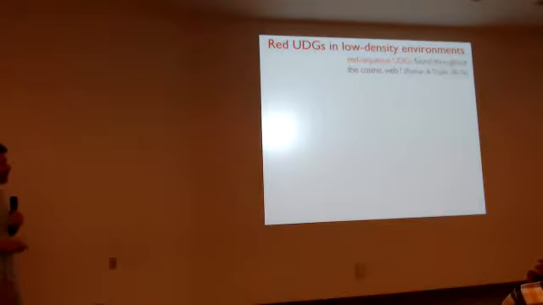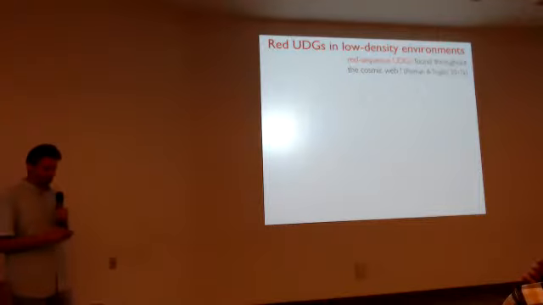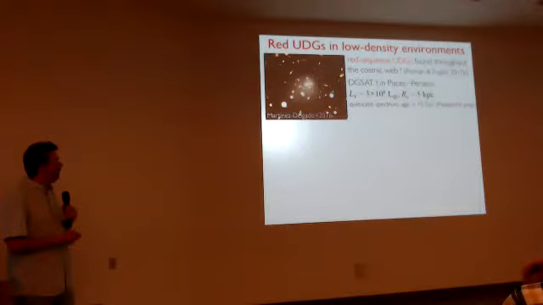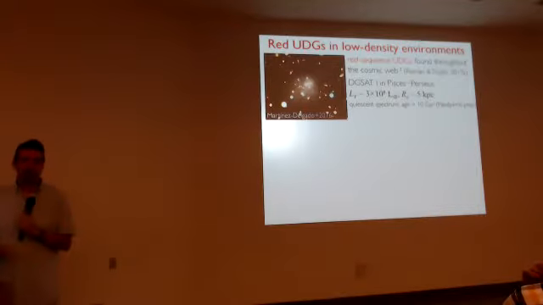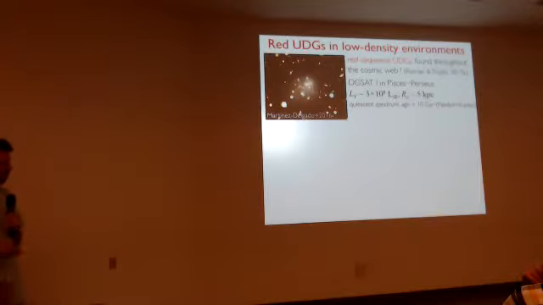Moving beyond clusters to the low density environment, it's much harder to look for these things and confirm them, but it appears that they're found even beyond clusters and groups, in the field. Here's one that our group worked on, which was originally thought to be a Local Group dwarf spheroidal, but it turned out to be a very distant ultra-diffuse galaxy, where the spectrum is quiescent. Viraj has some Spitzer analysis, which is finding the age is very old. So based on a sample of one so far, these are old, large galaxies in the field.